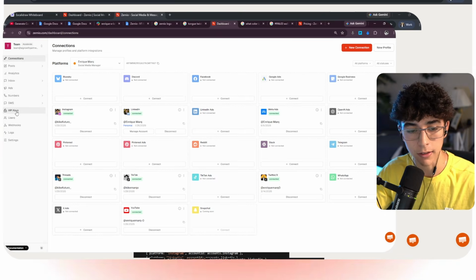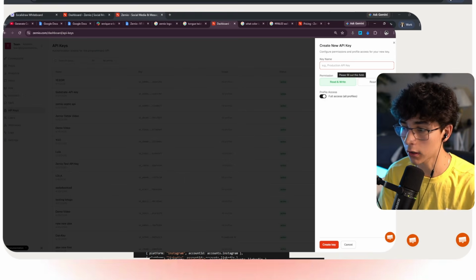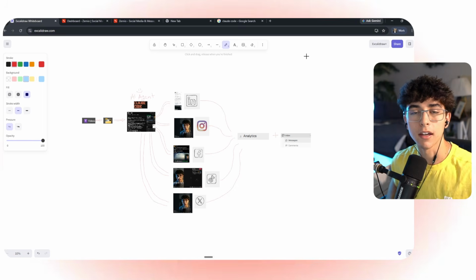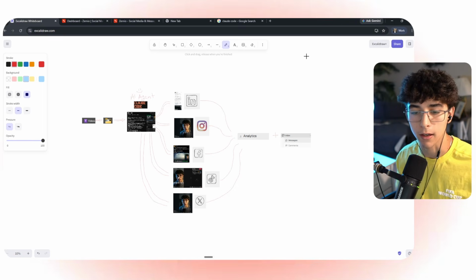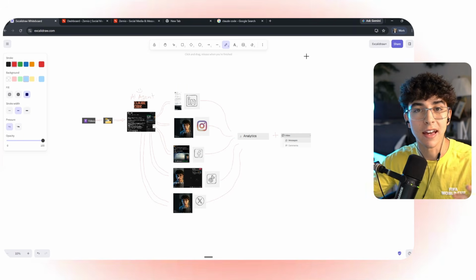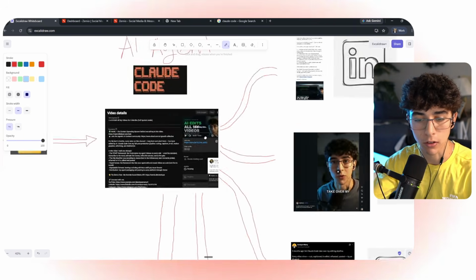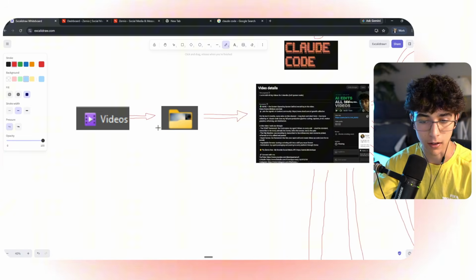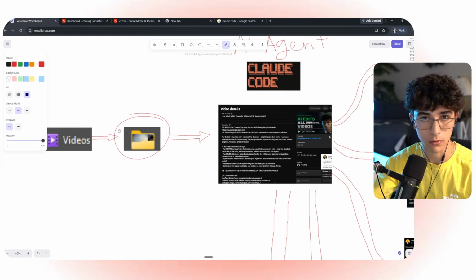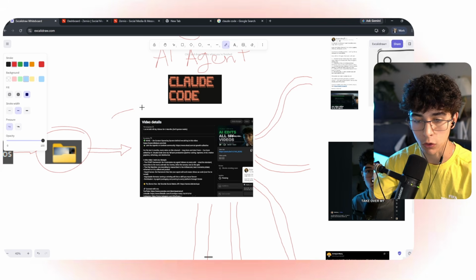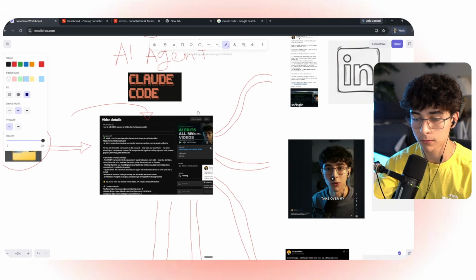Now we're going to head down into API keys and we're going to create our new API key. This is going to be the name, create key. And you might be asking, Enrique, what are you going to do with that API key? Well, what I'm going to do is set up my own AI agent social media manager using Claude Code. And what I'm going to do with Claude Code is give Claude one of my videos, inside my computer, that I want to get posted to YouTube with the Zernio API endpoints.